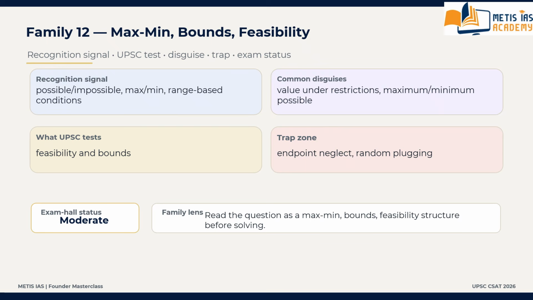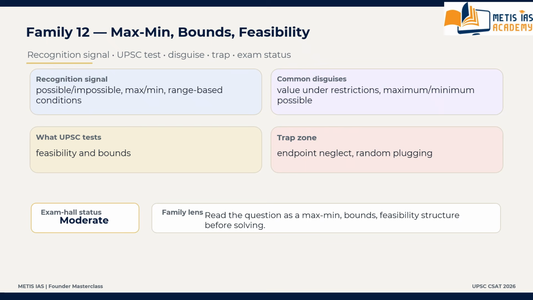What is the trap zone? What are the biggest traps? Endpoint neglect, random plugging, assuming integers without basis, ignoring feasibility. These are the trap zones.